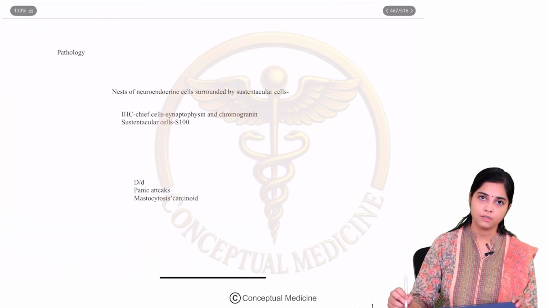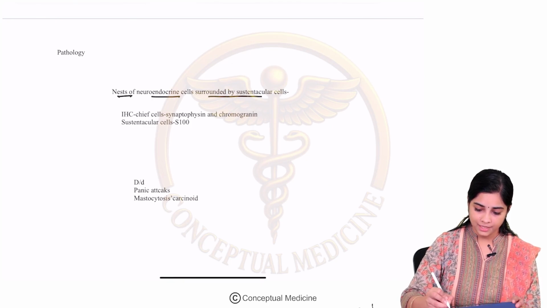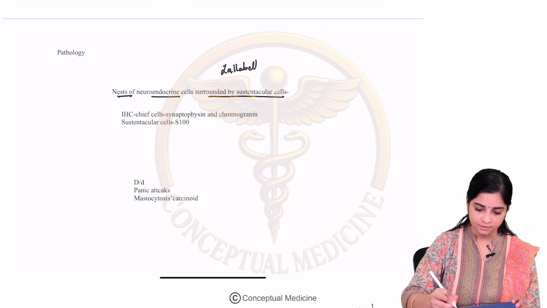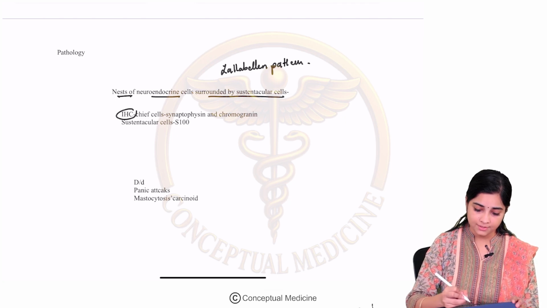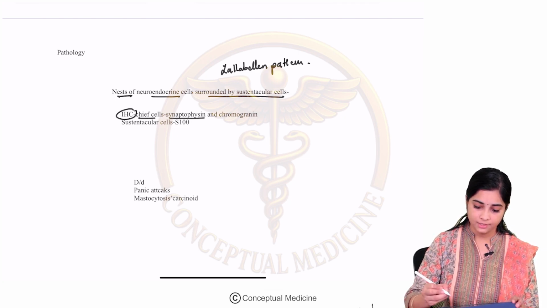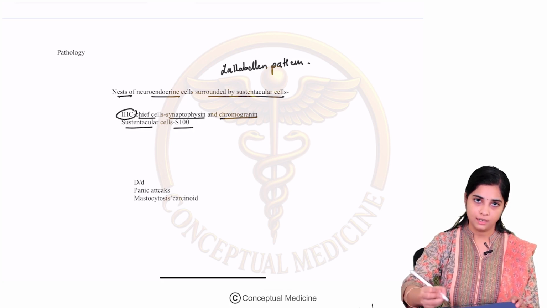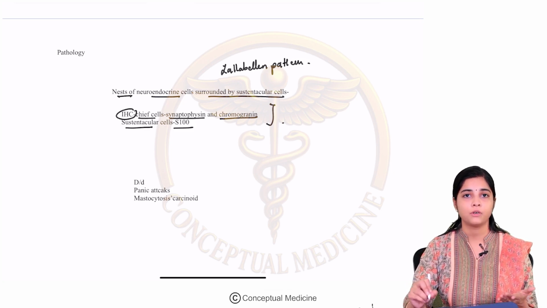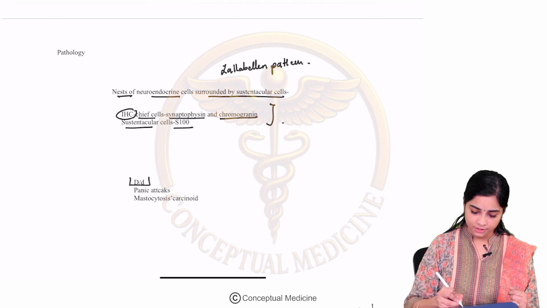The pathology we have already learned. There can be nests of neuroendocrine cells surrounded by sustentacular cells, which we call the Zellballen pattern. On immunohistochemistry, the chief cells will produce synaptophysin and chromogranin. The sustentacular cells will produce S100. So if on your histopath these cells are positive, then you can make a definitive diagnosis of Pheo.